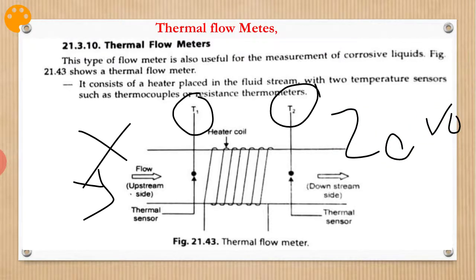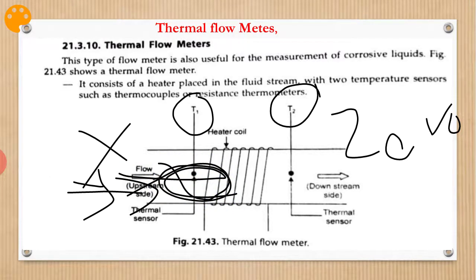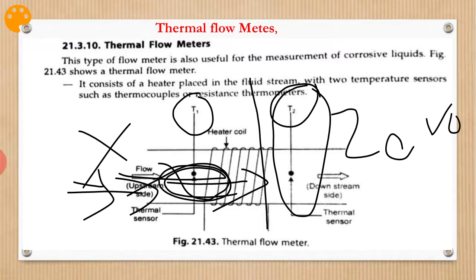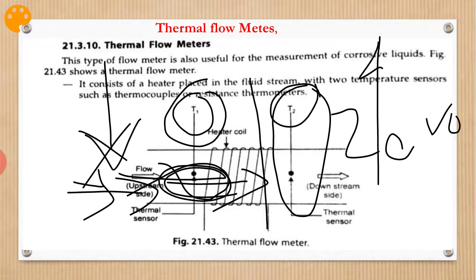Now consider the case when the flow increases. The fluid passes through T1 first, so T1 will fall, and T2 will rise because the fluid is still heated only till it reaches there. T1 will fall and T2 will be in the rise, meaning it will stay high. So I conclude that when the flow increases, T1 will fall and T2 will rise until a steady state is reached. This is the basic principle we utilize here to find the flow rate.